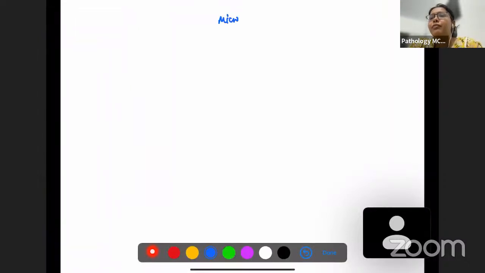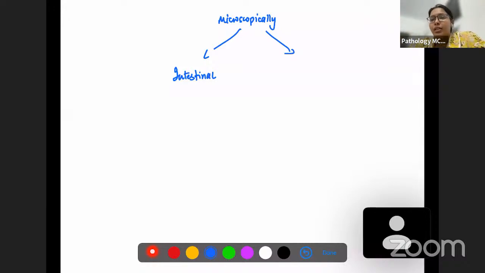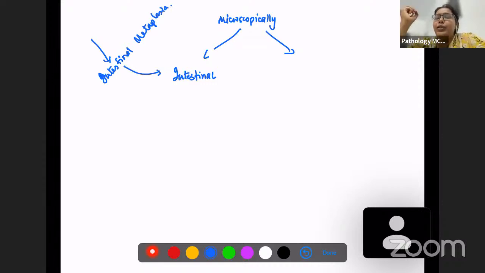Microscopically, you have to remember 2 important subtypes. One is the intestinal subtype. Okay, I have mentioned that H. pylori causes gastric carcinoma and also atrophic gastritis causes gastric carcinoma. Both of these conditions will lead to an intermediate condition which is known as intestinal metaplasia. And this intestinal metaplasia will finally lead to intestinal type carcinoma. Okay, so we know there is a metaplasia from our general pathology.